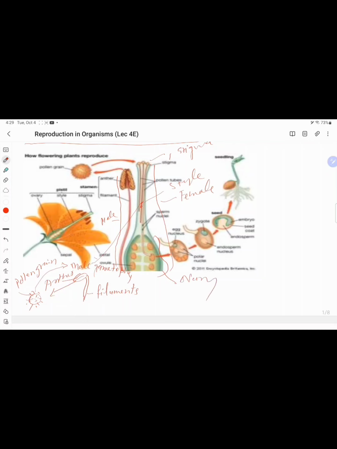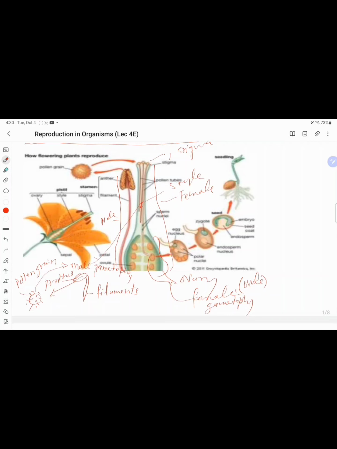And you can see the female gametophyte is fertilized by the male gametophyte, which grows on the stigma and comes into contact with the ovule, the female gametophyte.